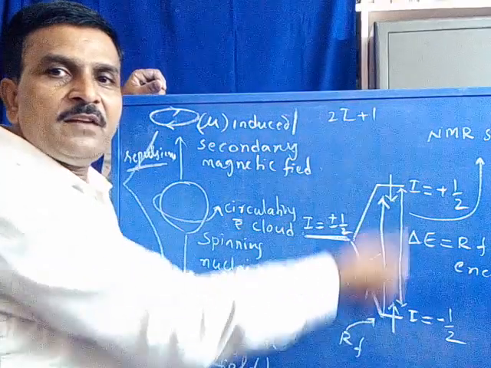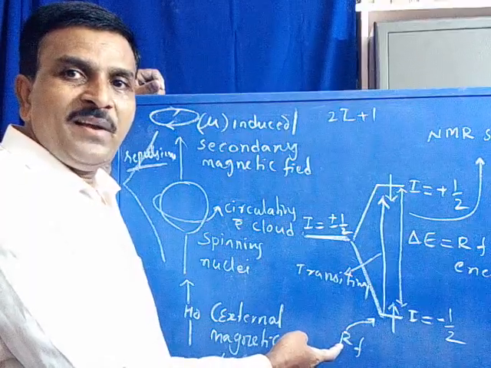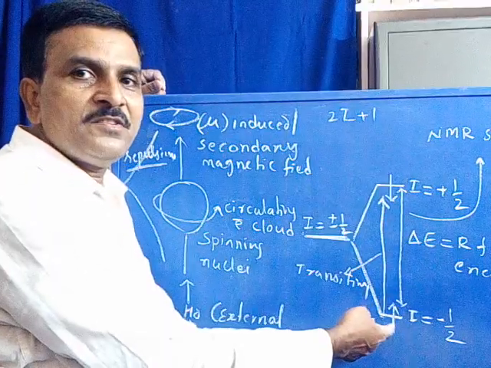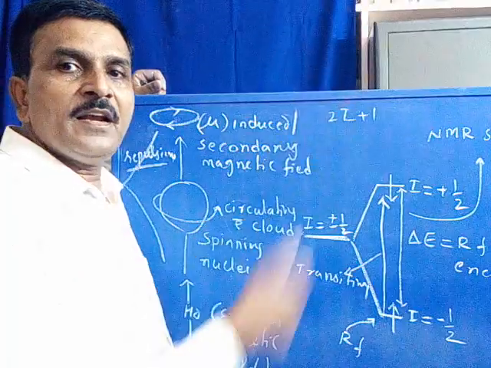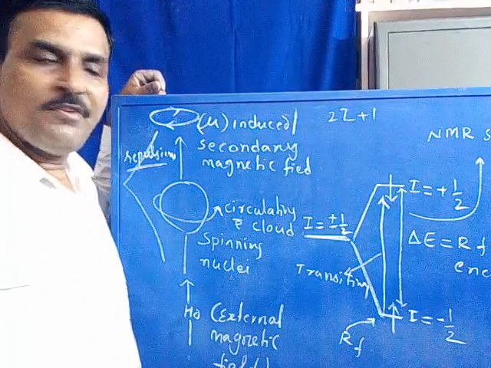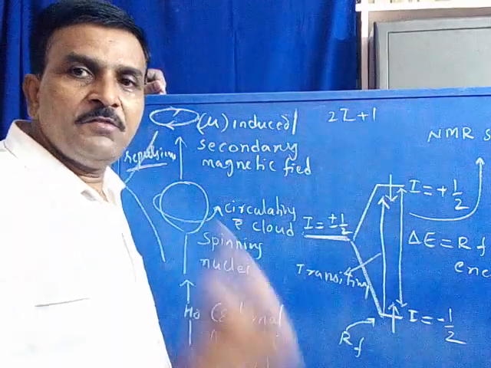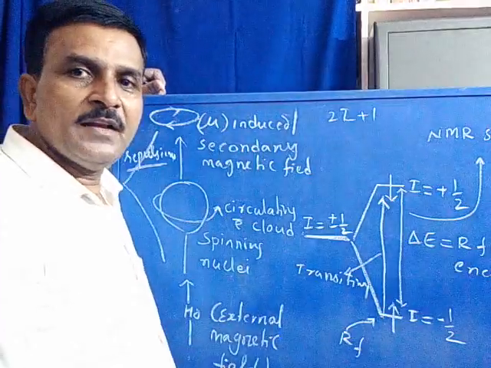There is a possibility of transition by the absorption of radio frequency because the energy required for this transition is exactly related to the energy of the radio frequency radiation, hence RF energy is absorbed. Then it will induce the spin transition from lower energy level to higher energy level.